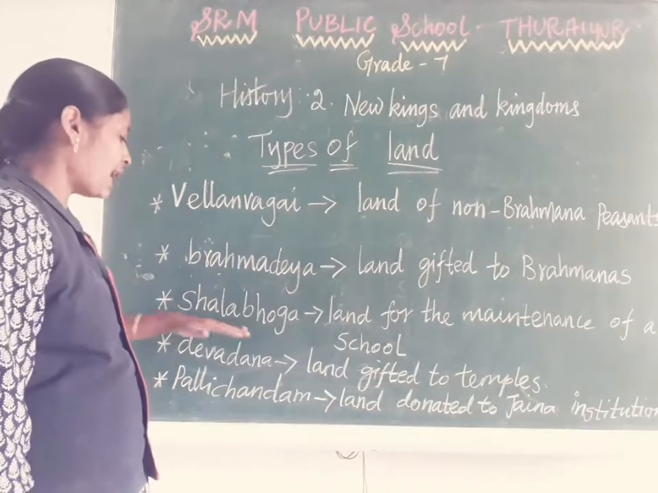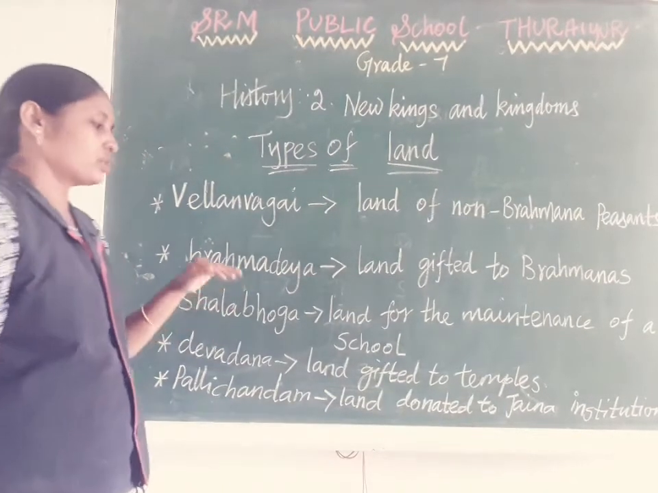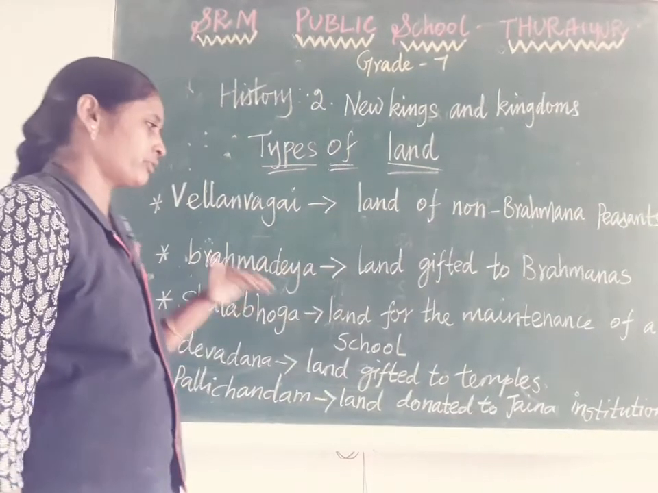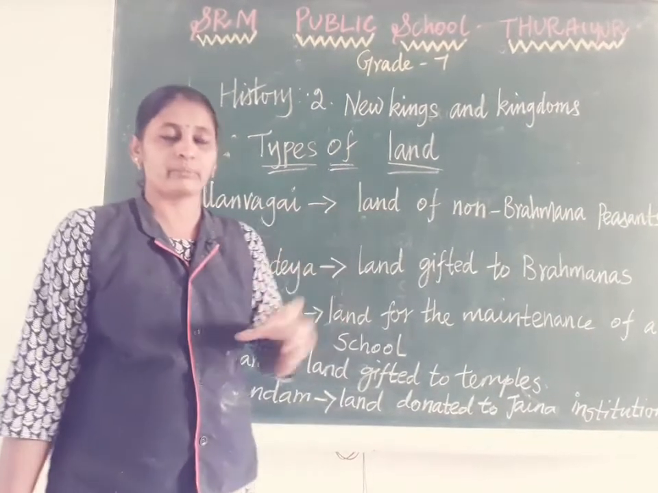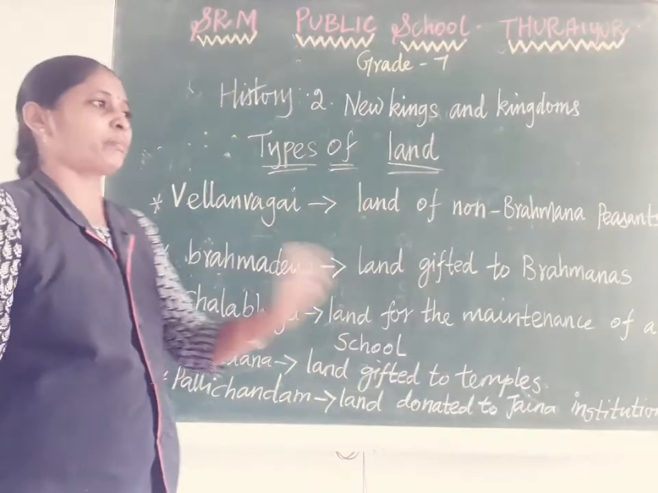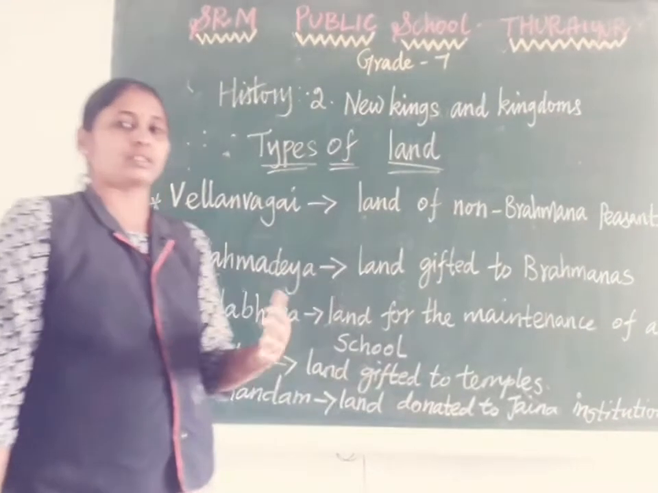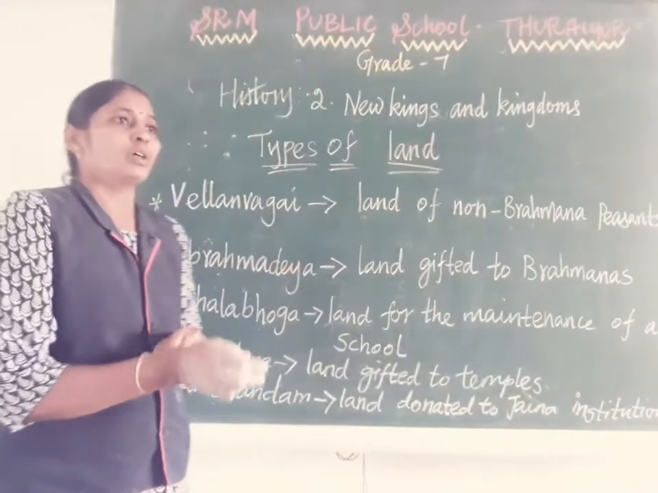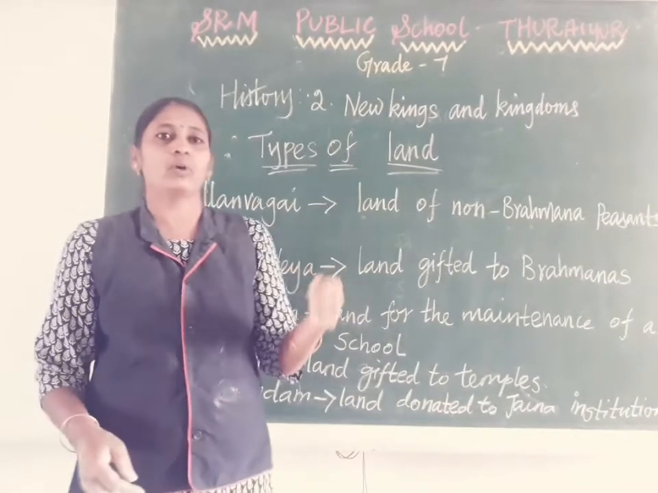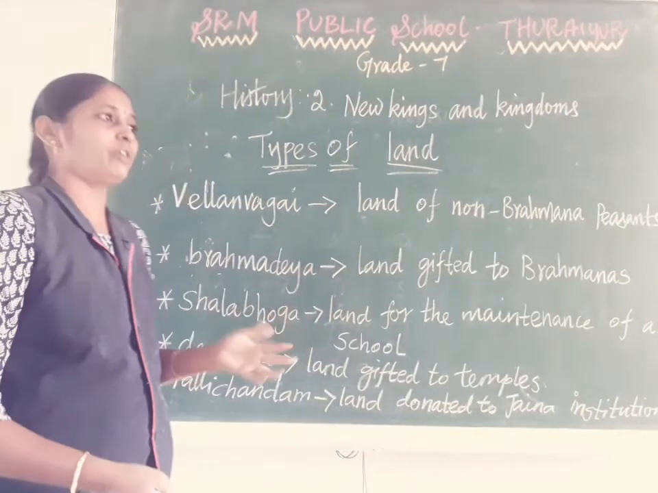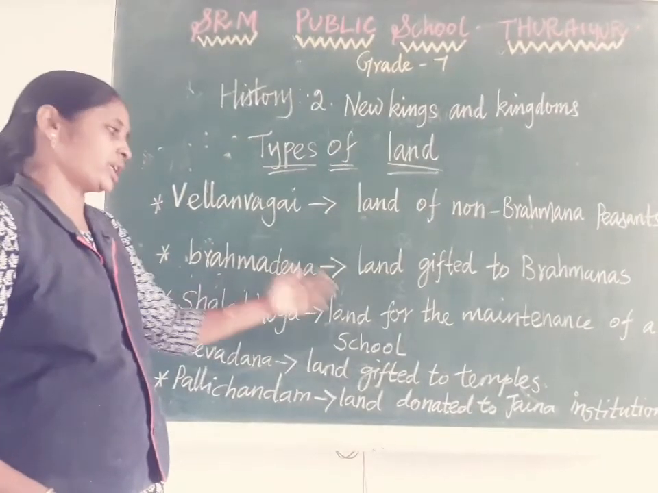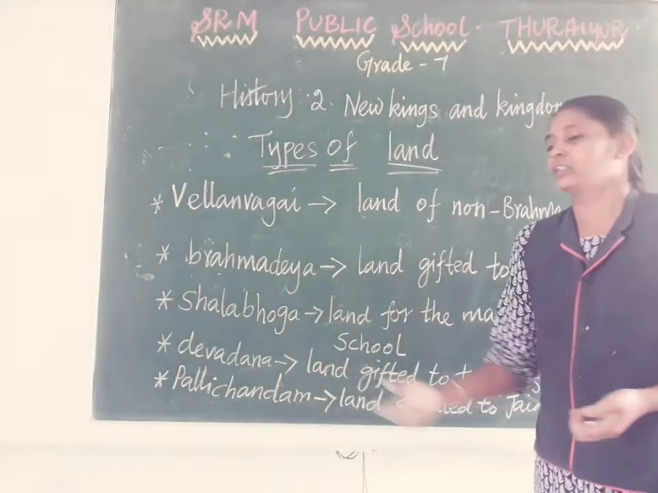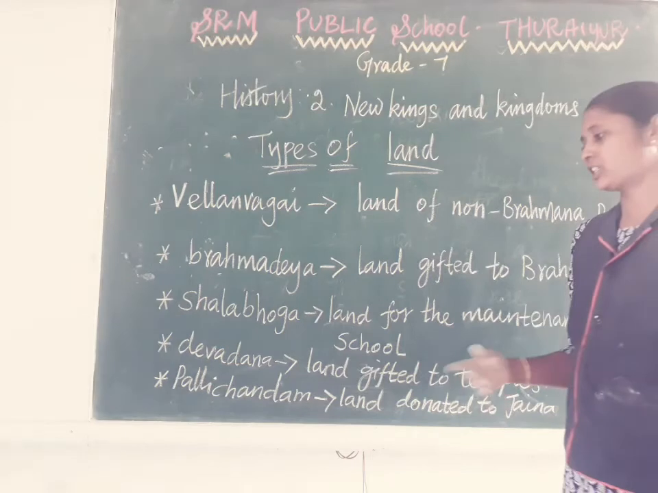Next is Salaboha. This is the land for the maintenance of schools. In those days there was only the Gurukula method, not separate schools like nowadays. The government donated land to the person who voluntarily educated other people. From that land they earned money, and they used that money to educate children.